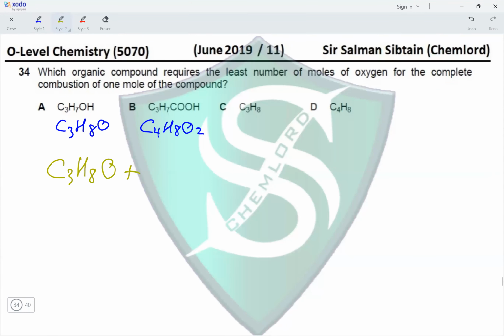C3H8O plus oxygen would be x plus y upon 4. That would be 3 plus 8 upon 4. 3 plus 8 upon 4 is 2. So 3 plus 2 is 5. Since one oxygen atom is present in the compound itself, we would subtract half from 5, leaving us 4.5 moles of O2, giving us 3 CO2 and 4 H2O. This is for A.